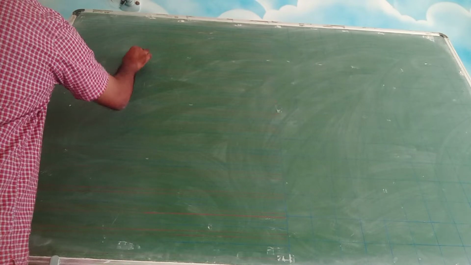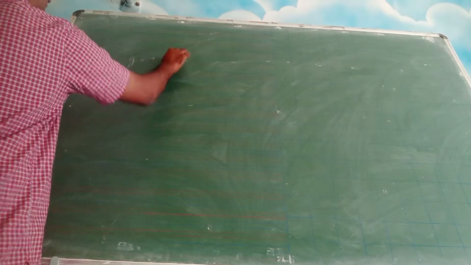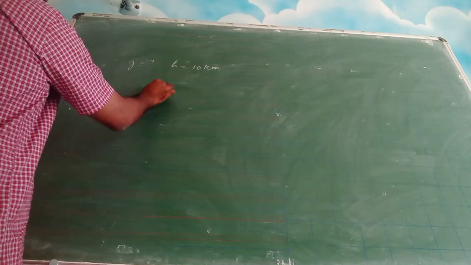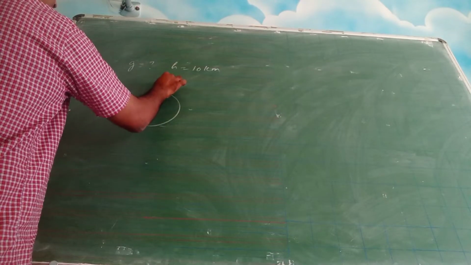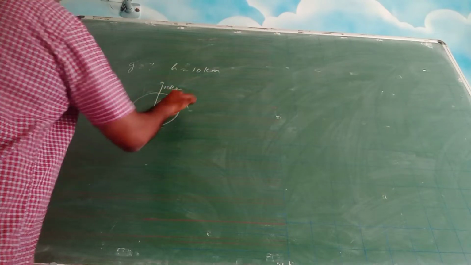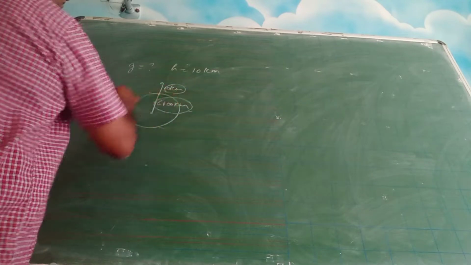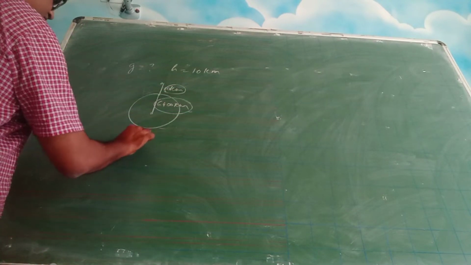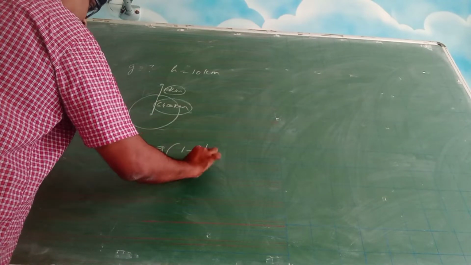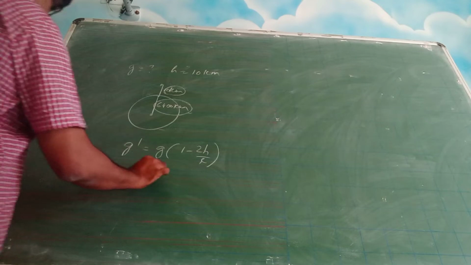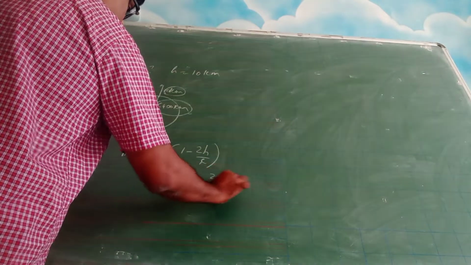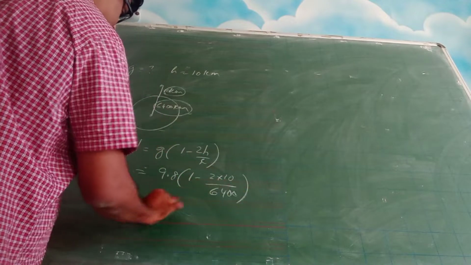Let us say you want to find the value of g at a height of 10 kilometer from the surface of the earth. Okay, so this is your earth and this height is 10 kilometer and this radius is 6,400 kilometer. So you can see that 10 kilometer is very small compared with this. So we can apply that equation. g dash is equal to g into 1 minus 2h by r. Alright, so this is 9.8 into 1 minus 2 into 10 divided by 6,400.